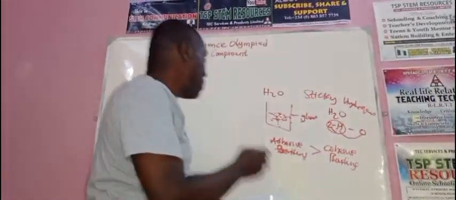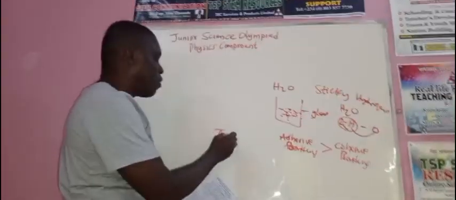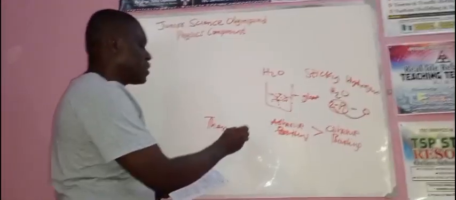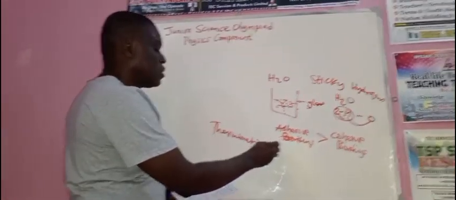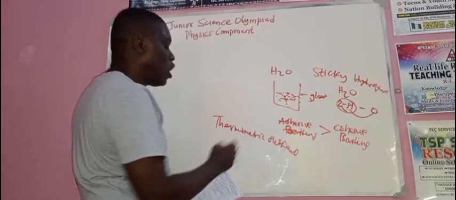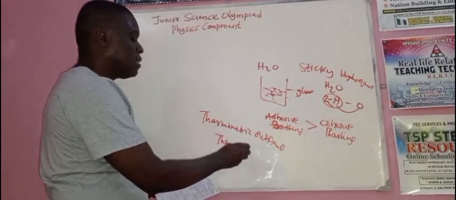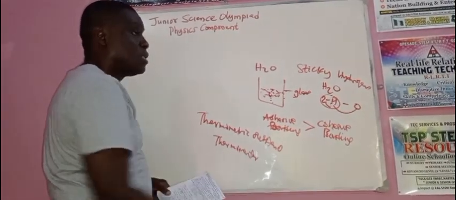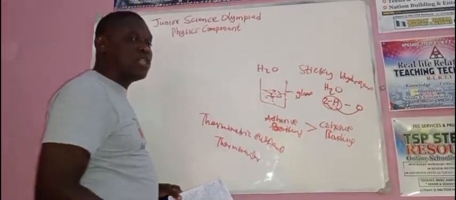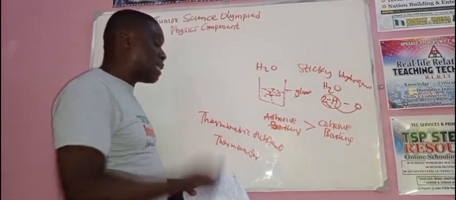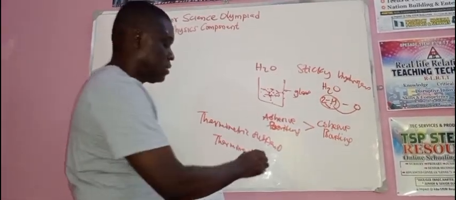Now, another one is why water is a bad thermometric substance. Let me explain what is meant by thermometric substance. We all know what a thermometer is, right? A thermometer is an instrument for measuring the degree of hotness or coldness of a body. Meaning a thermometer is used to measure temperature.